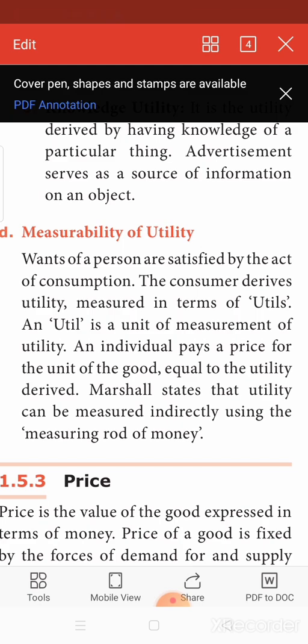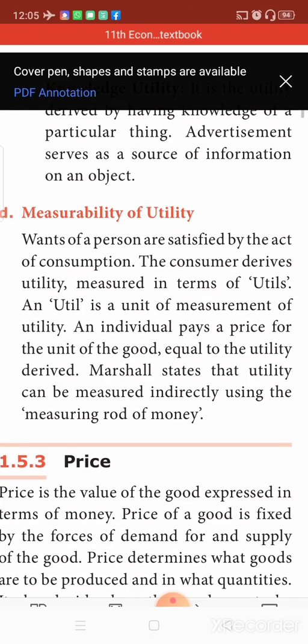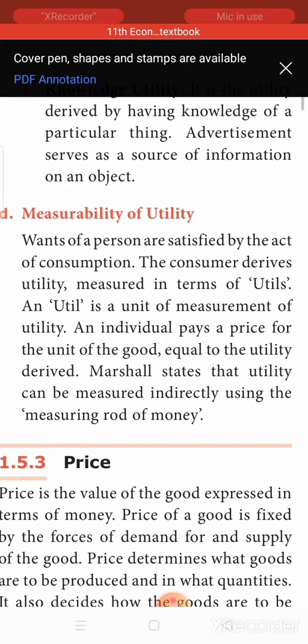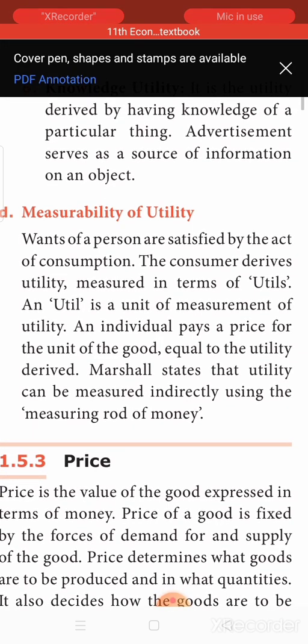And how are we able to measure? Money serves as a measuring rod for measuring utility. See, the amount of money that I am ready to pay to buy a product will decide my utility. For example, I wanted to watch a movie, the first show of a favorite actor's movie.